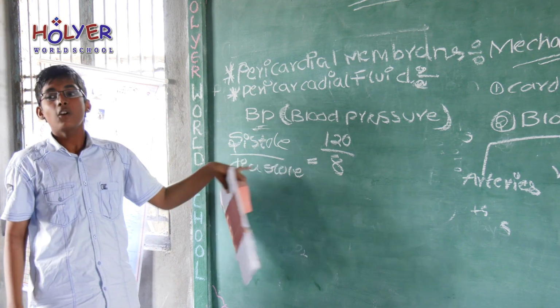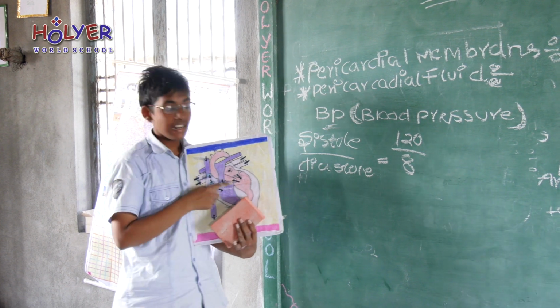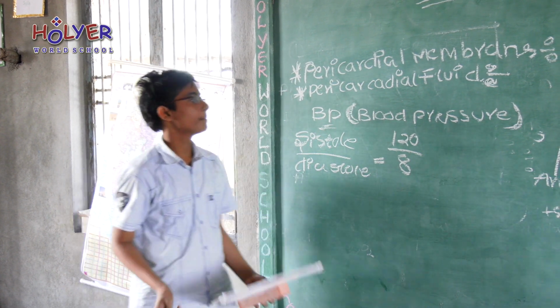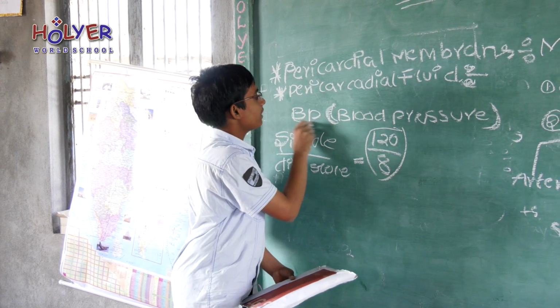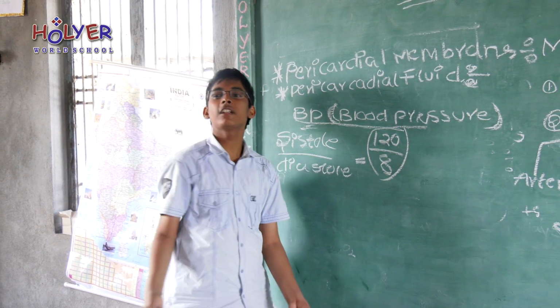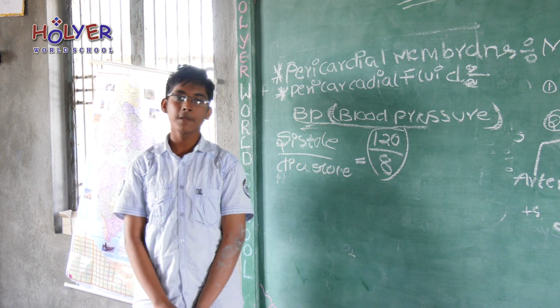Systole is the contracted state of the heart and diastole is the relaxed state of the heart. If 120 is your blood pressure, then you do not have BP, which means you have normal blood pressure.